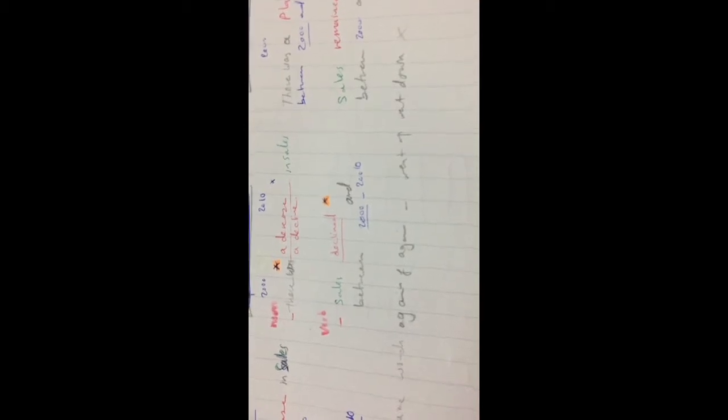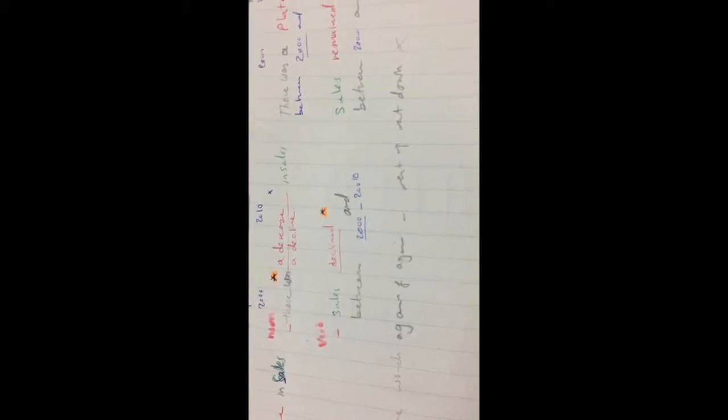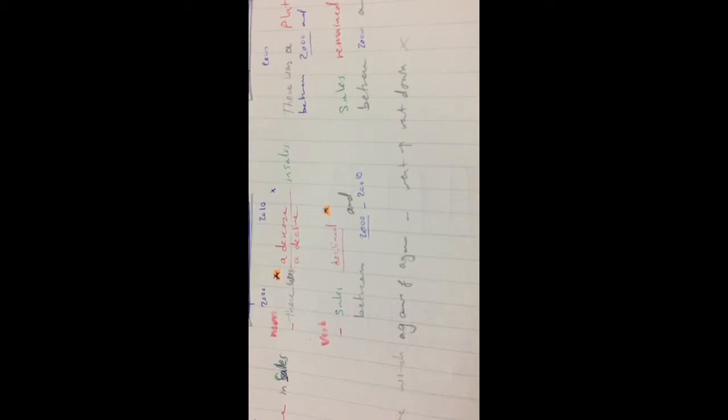If we use a noun: there was a decrease in sales, there was a decline in sales. We can also use it as a verb, like: sales declined between 2000 and 2010.